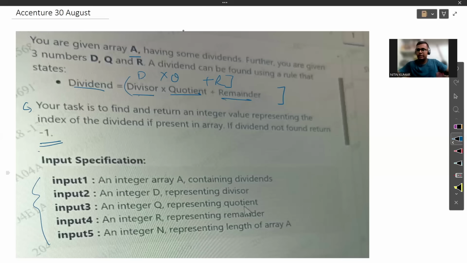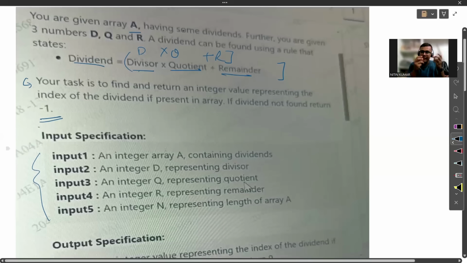So it is a very simple problem. What is the problem? Just go through that particular array and search for the dividend. If you found it, return the index where you found it. If you haven't found it, return -1. So this is the simple problem that is being stated here. Now let's understand the input specification also, in which order the input has been given to us.